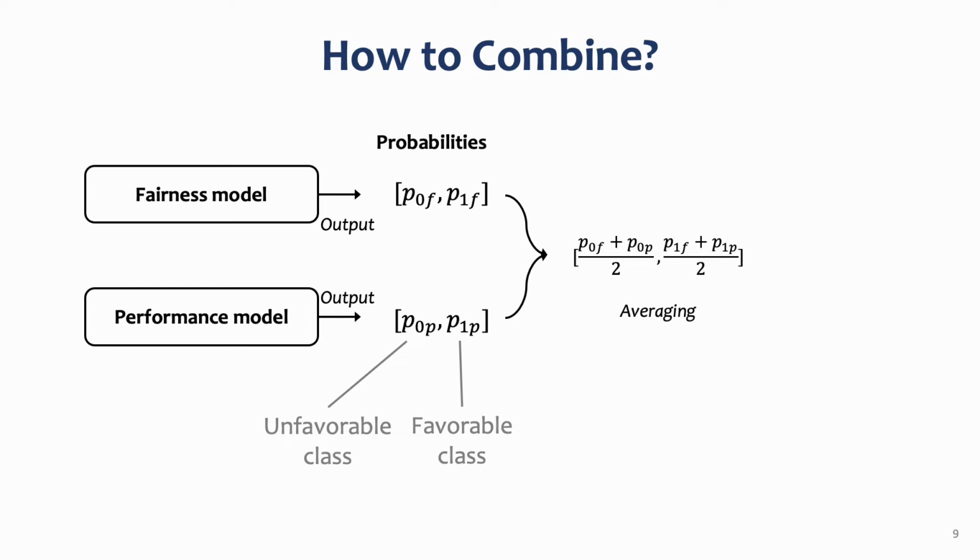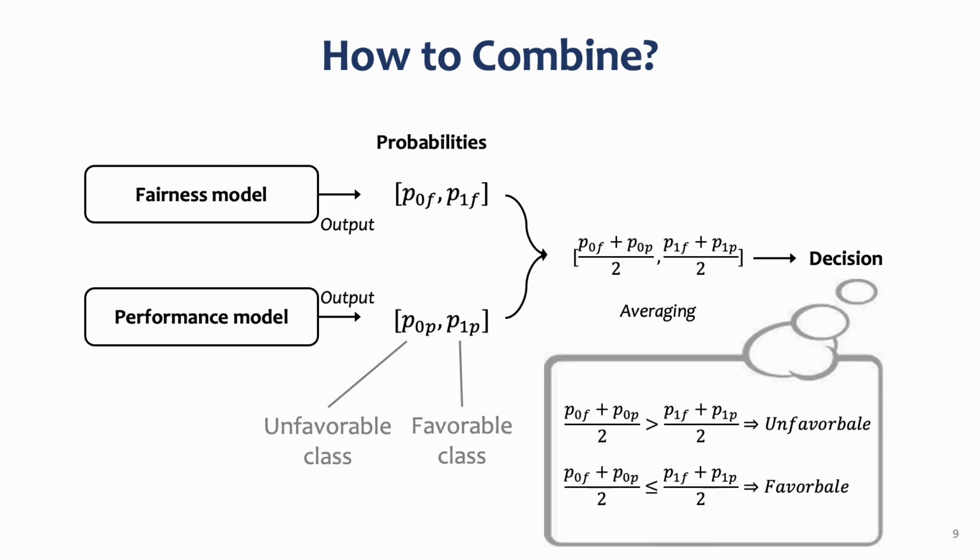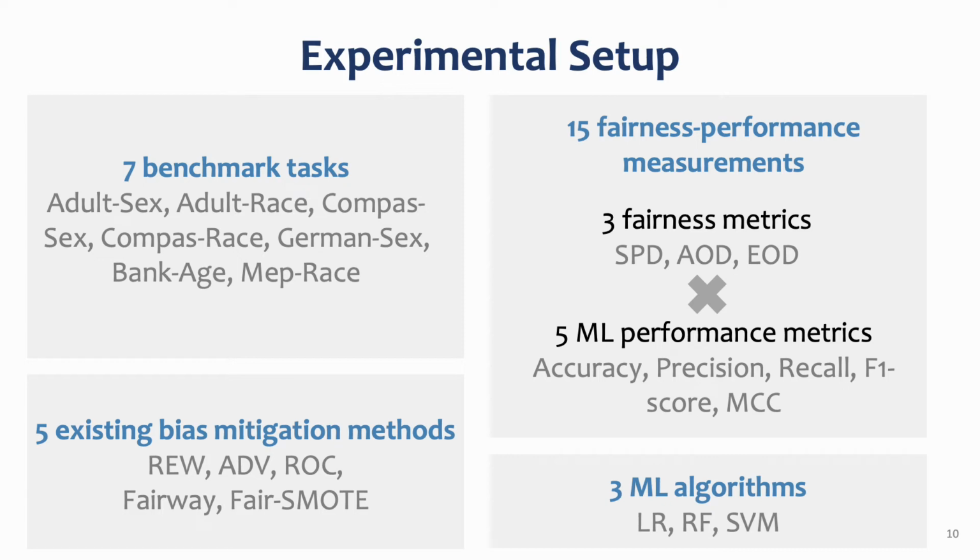How to combine them? Let's consider a binary classification task. Both models can predict the probabilities that the input belongs to the favorable or unfavorable class respectively. Then we average the two probability vectors to obtain the final probability vector. If the averaged probability of the unfavorable class is greater than that of the favorable, we predict the input as unfavorable, otherwise favorable.